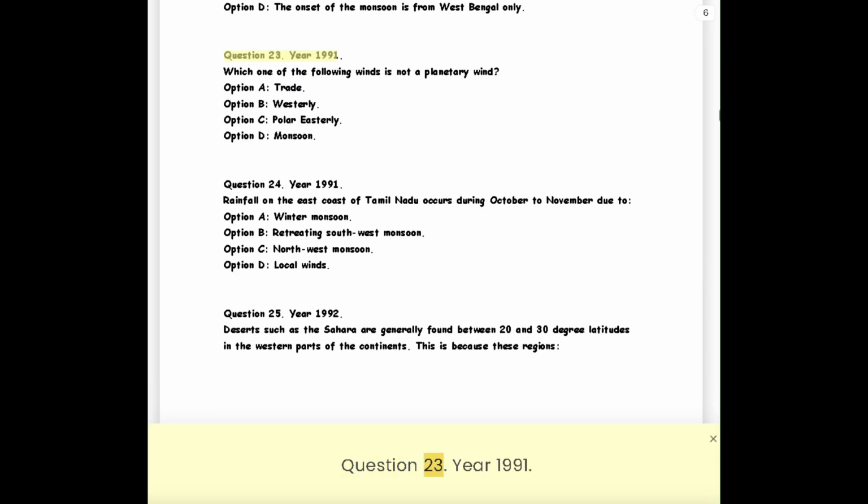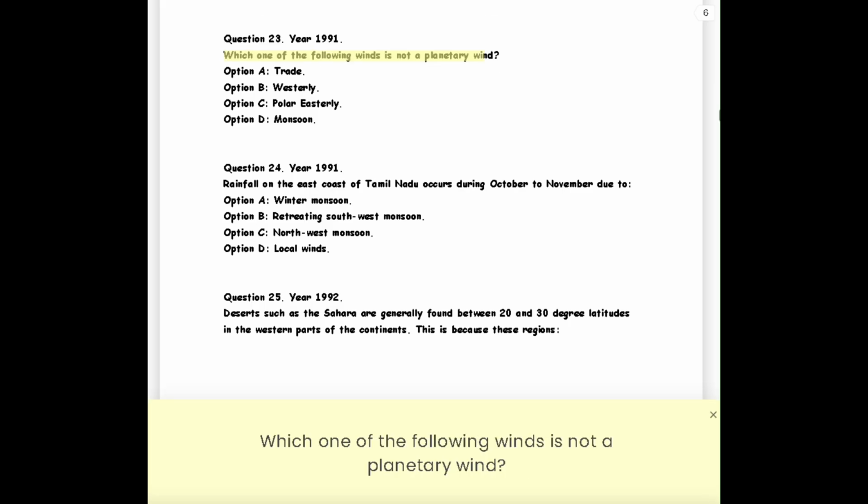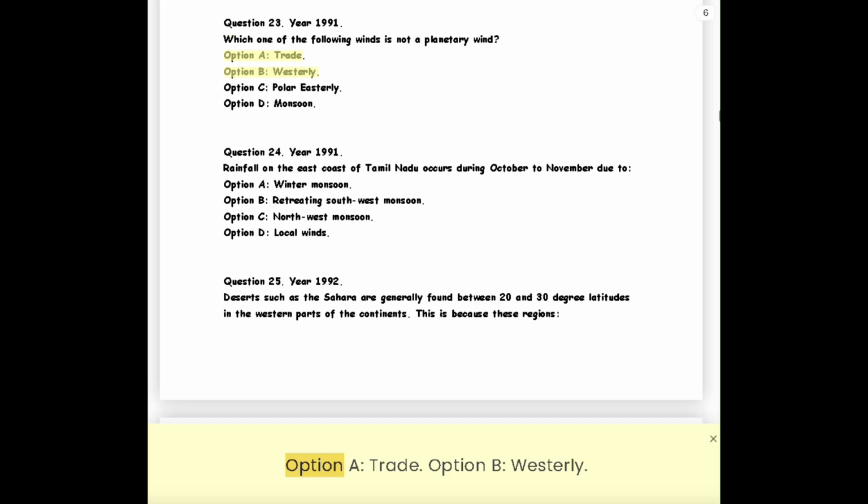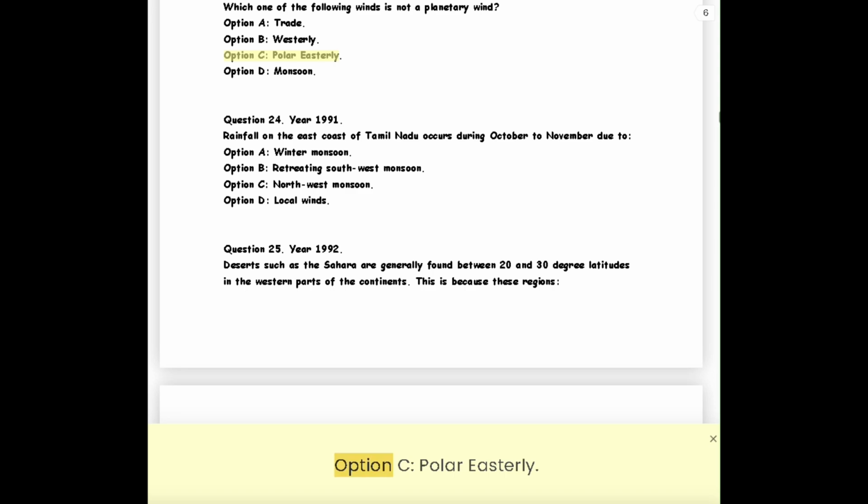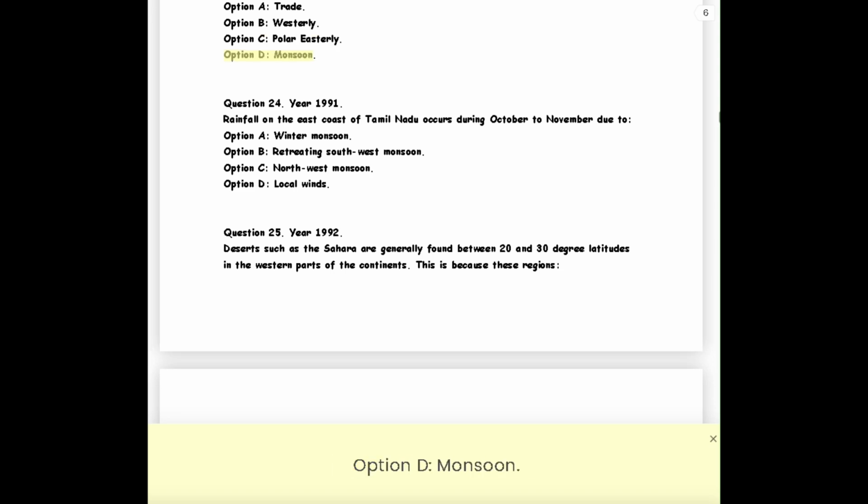Question 23. Year 1991. Which one of the following winds is not a planetary wind? Option A, trade. Option B, westerly. Option C, polar easterly. Option D, monsoon.